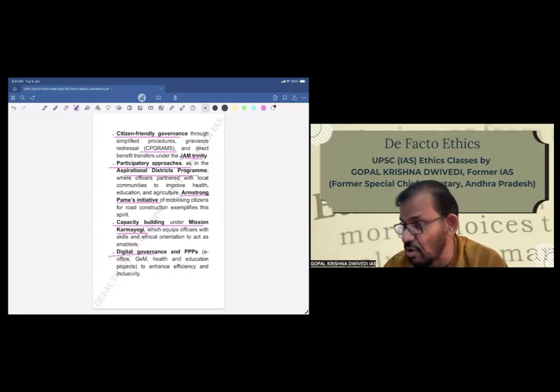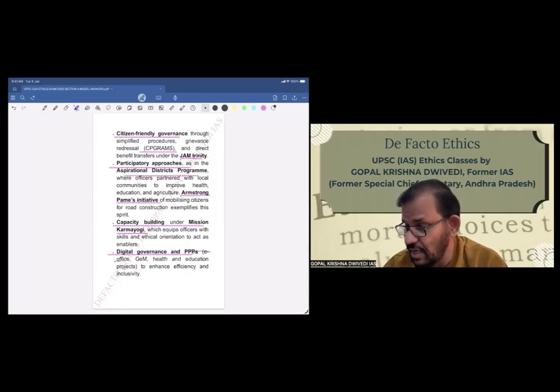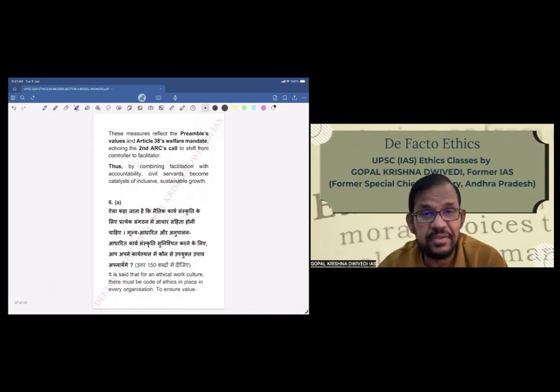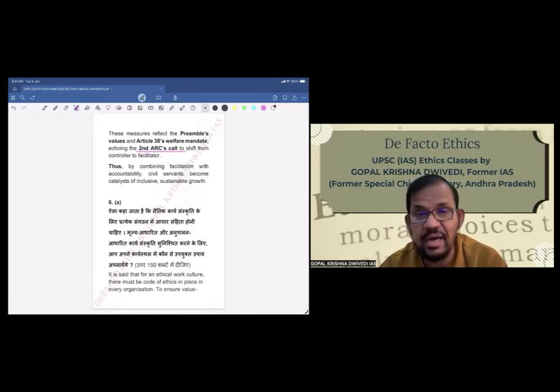Then another, digital governance and PPPs, which is also very important for enabling or facilitating. E-office, which is already running, GeM, health and education projects to enhance efficiency and inclusivity. These measures reflect the Preamble's values and Article 38's welfare mandate, echoing the Second ARC's call. Thus, by combining facilitation with accountability, civil servants become catalysts of inclusive, sustainable growth.